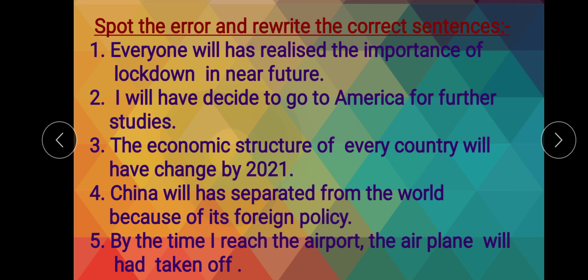Next, the economic structure of every country will have changed by 2020-21. China will have separated from the world because of its foreign policy. Next, by the time I reach the airport, the airplane will had taken off.